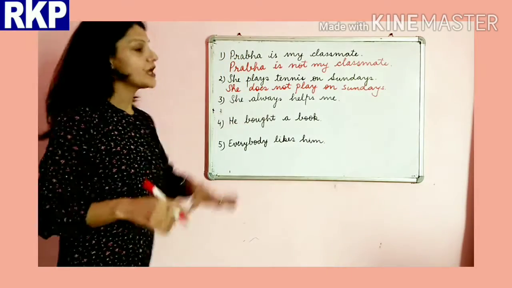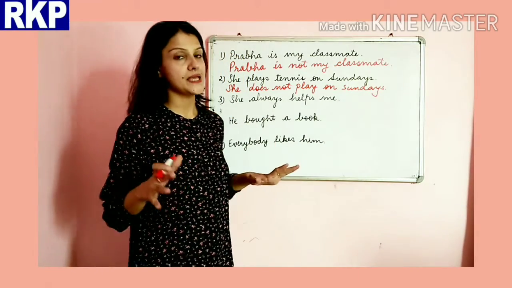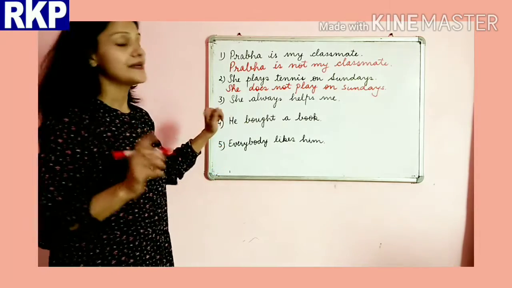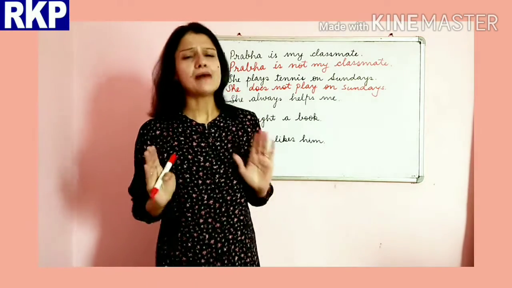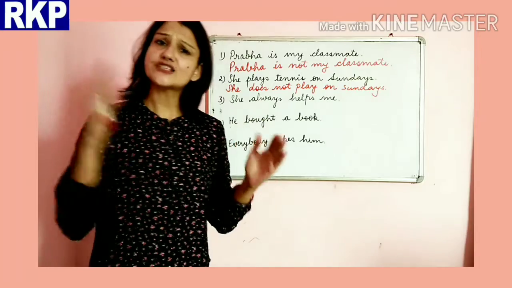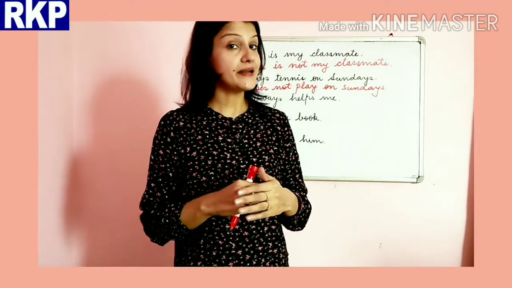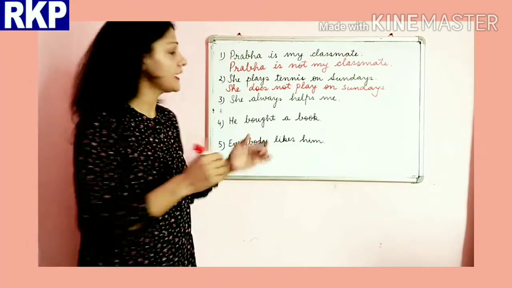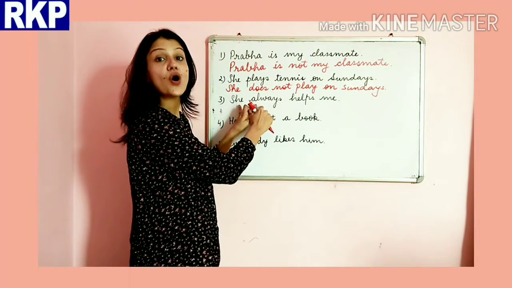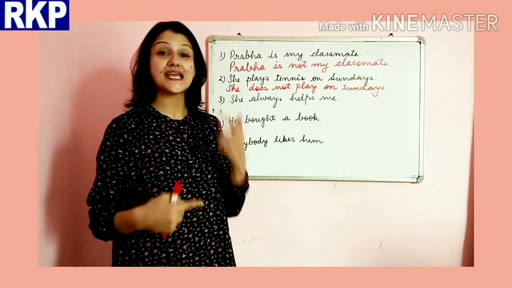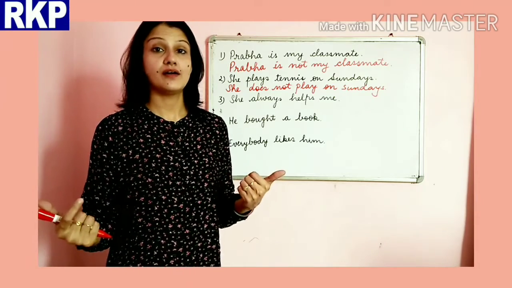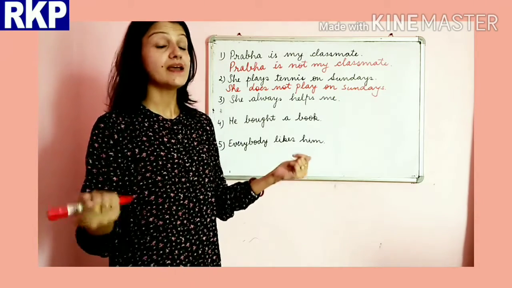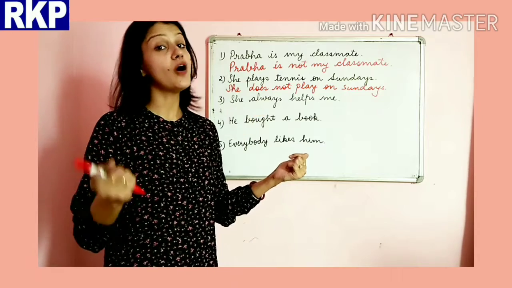She always helps me. Beta, don't cram the rules that if a sentence has to be transformed into a negative sentence, we have to use not only. That is not the case in every sentence. Whenever you have always, it will change into never, which is the antonym of always.